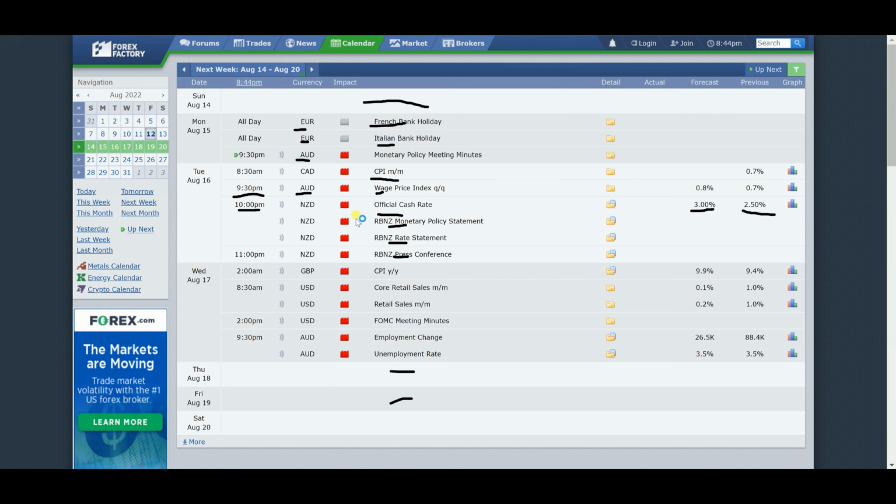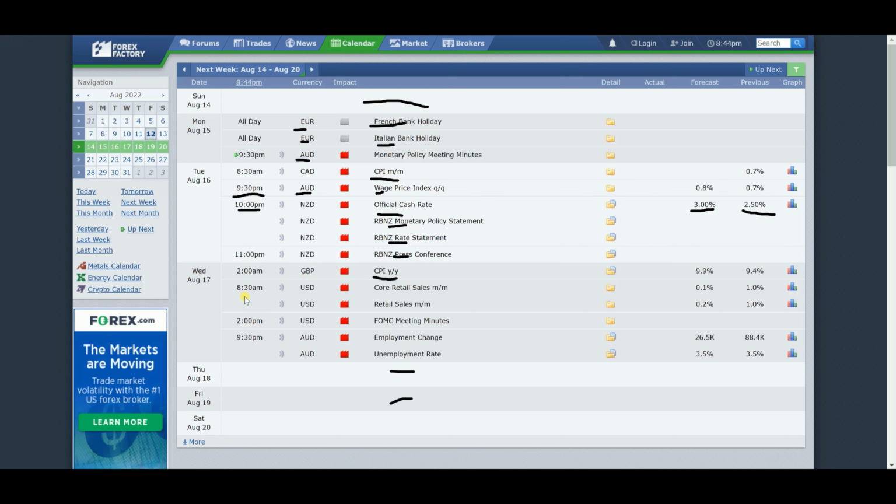Personally, I am not going to be in the markets around this time. Usually I'm probably going to be sleeping, but in case you're going to be trading or have any New Zealand dollar related pairs open, you want to keep an eye on this news item. All right, now on Wednesday we do have CPI data coming from the British axis, okay. So this is obviously going to be another market mover in my opinion, okay. This inflation data coming from the British axis.